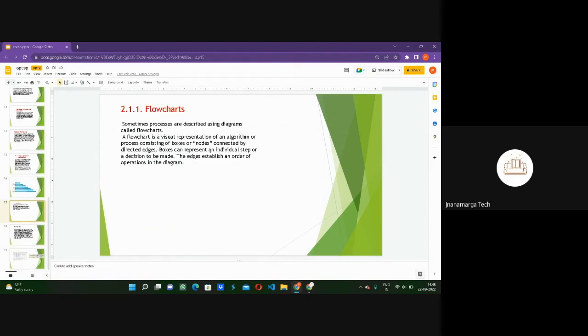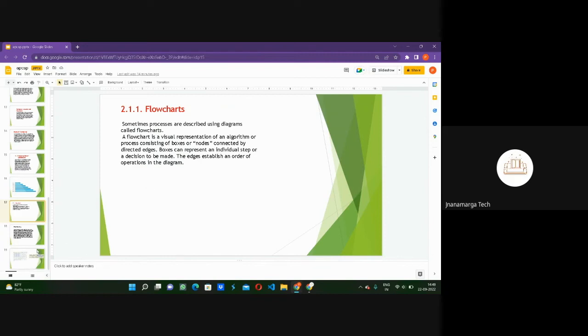Our first subtopic we will take as a flow chart. So what are flow charts basically? Sometimes processes are described using diagrams, which is known as a flow chart. A flow chart is a visual representation of an algorithm or a process consisting of boxes or nodes connected by directed edges. Boxes can represent individual steps or a decision to be made. The edges establish an order of operation in a diagram.